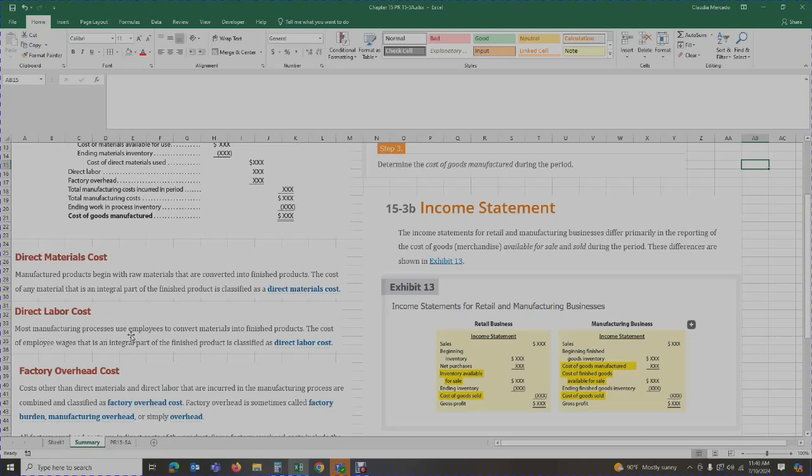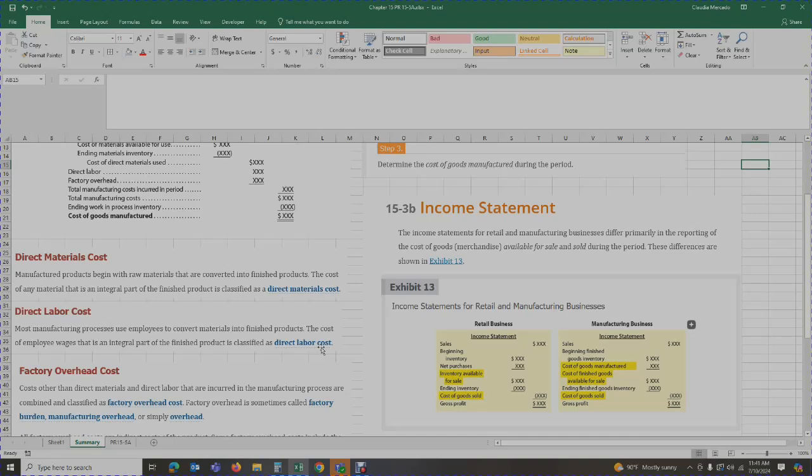Most manufacturing processes use employees to convert materials into finished products. The cost of an employee wages that is an integral part of the finished product is classified as direct labor cost. Now this has to be labor of people actually making the product. This is not the janitor cleaning. This is not the supervisor overseeing.